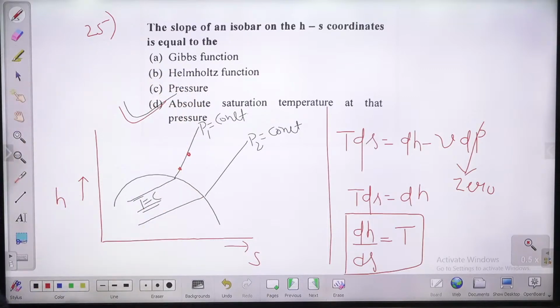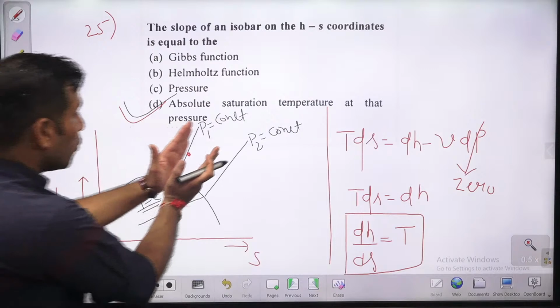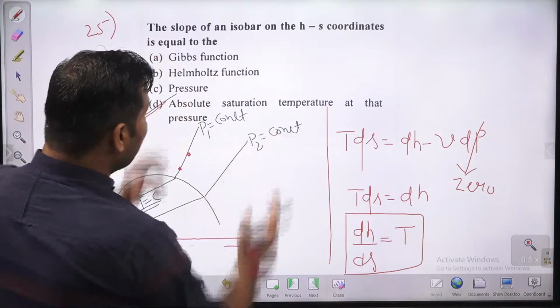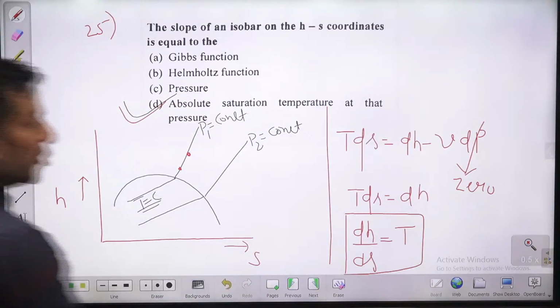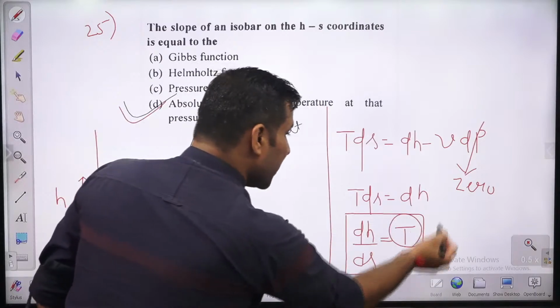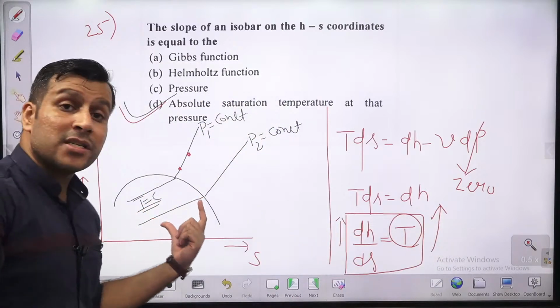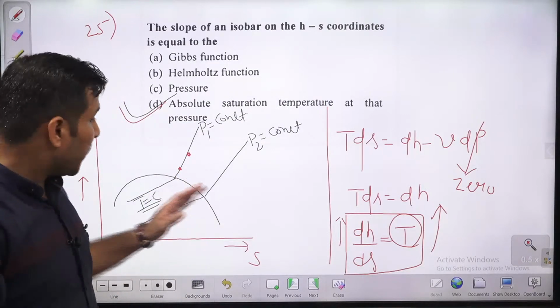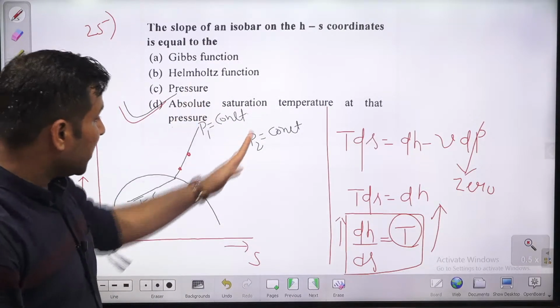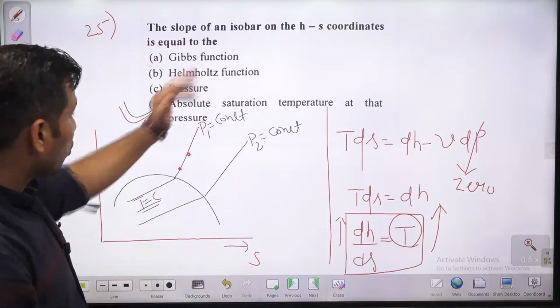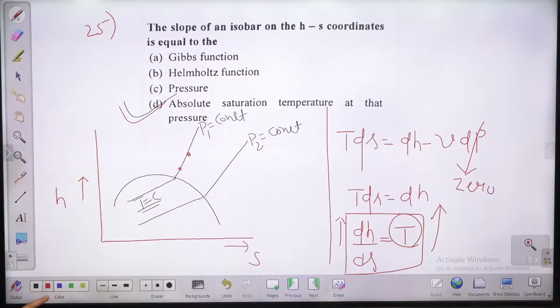Slope क्या हो जाता है बच्चों? आपका बढ़ जाता है. That's why these constant pressure lines start diverging in the superheated region due to increasing temperature. More is the temperature, more will be the slope. And here you can check, here the temperature is lesser, here the temperature is more. That's why at this particular pressure the temperature is higher, at this particular pressure the temperature is lower, so slope is more. That's why constant pressure lines are diverging in the superheated region.